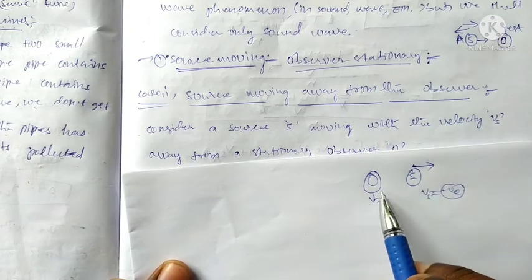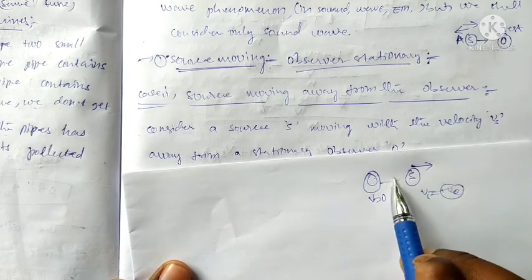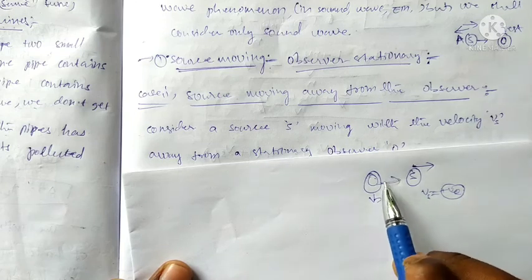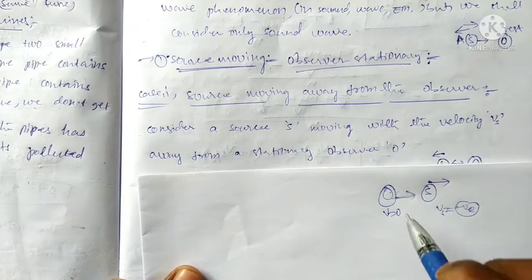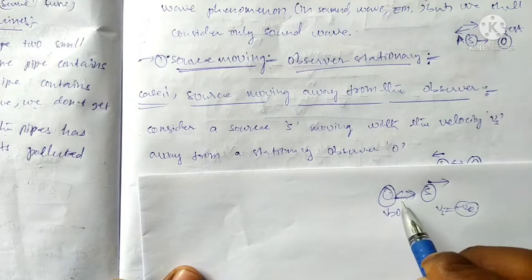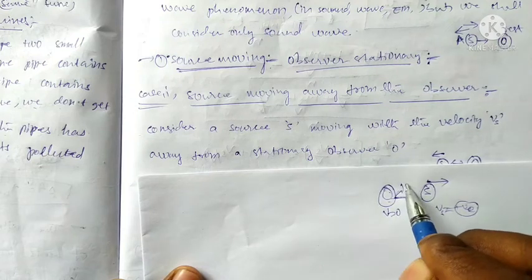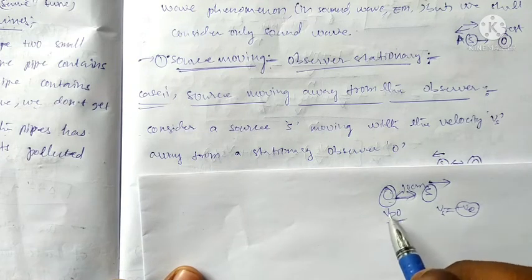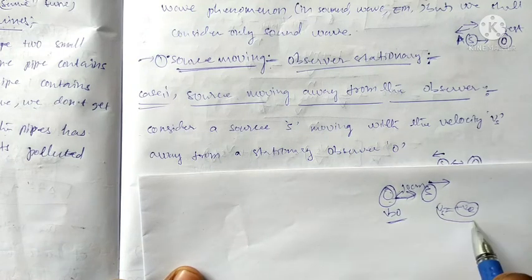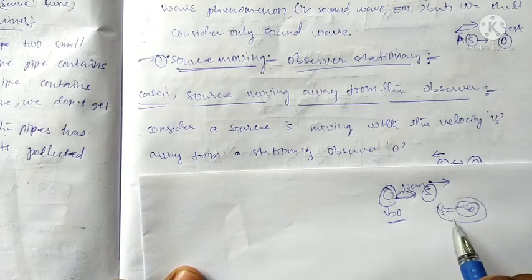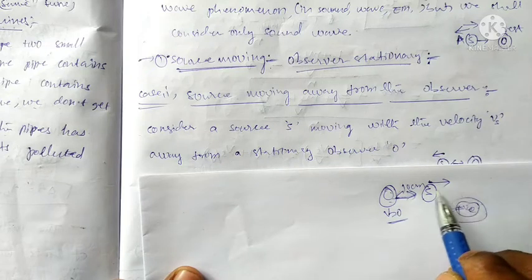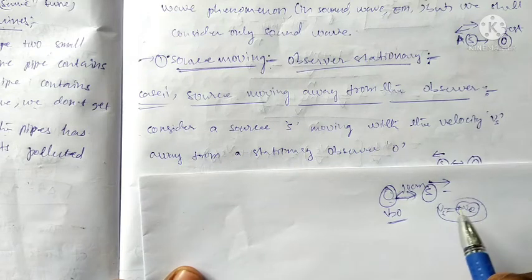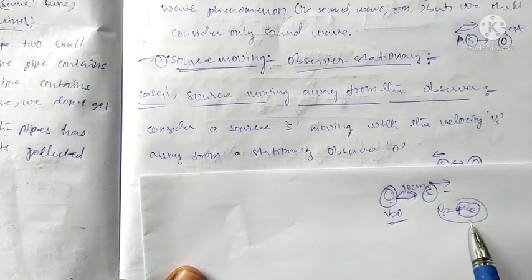This is the first case, in which the source is moving away from the observer. Suppose the distance between the source and observer is 10 centimeters. The observer is at rest, so its velocity is 0. The velocity of the source can change with respect to the positive direction, moving forward.